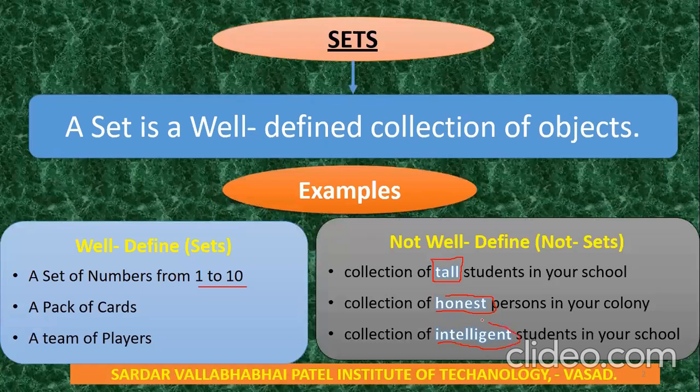So all these examples are not well-defined, and therefore they are not sets. But on the left side, we defined sets: a set of numbers from 1 to 10, a pack of cards, a team of players. There are many examples which are well-defined. Okay, so basically a set means a well-defined collection of objects. This is a set.